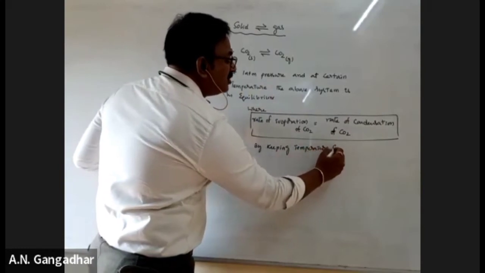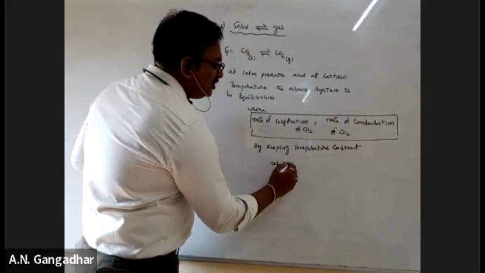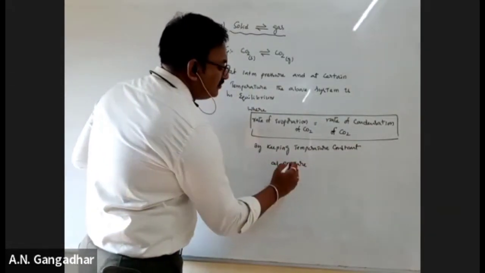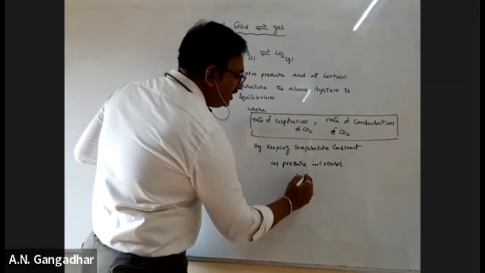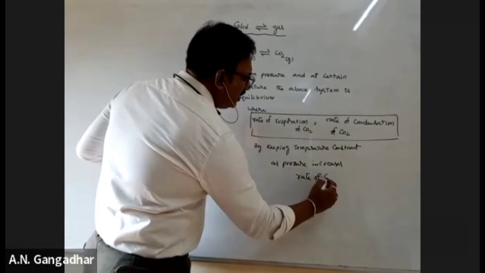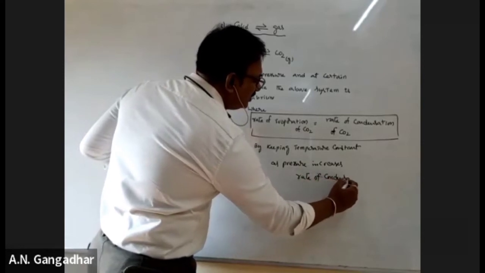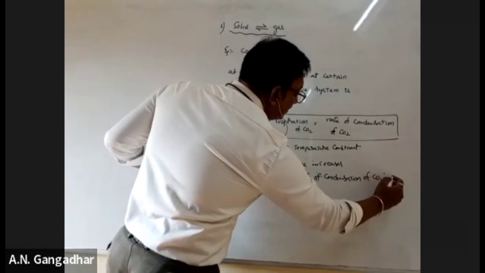As pressure increases, what happens? Rate of condensation of CO2 increases.